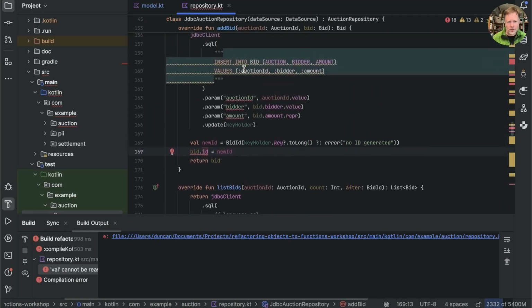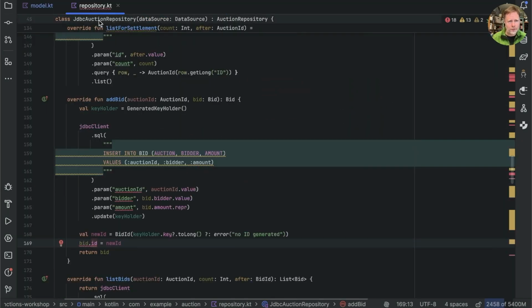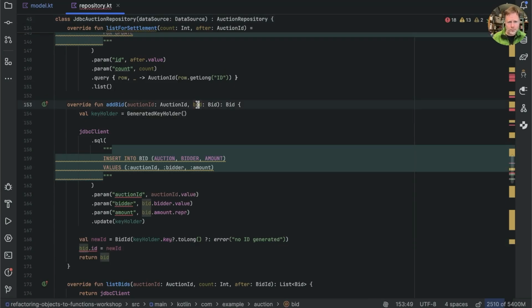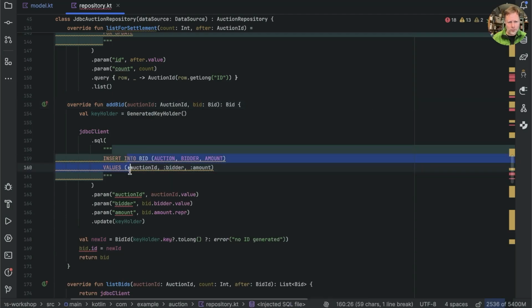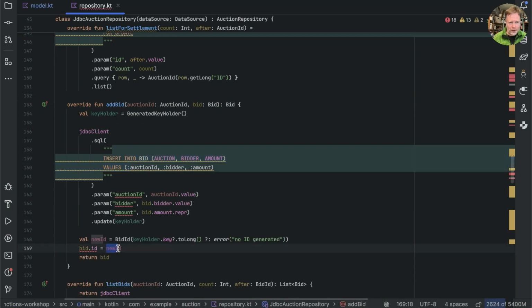And it doesn't. And the only reason seems to be that here we assign to the ID of a bid. Why is that? Okay, this is JDBC auction repository. It looks like we're giving the database a bid. We're inserting into a bid table, but the database is generating an ID for that bid, and we are setting that back into the bid that we've been given in order to return it. I think this is a little bit naughty that we're mutating the bid we've been given and returning it.